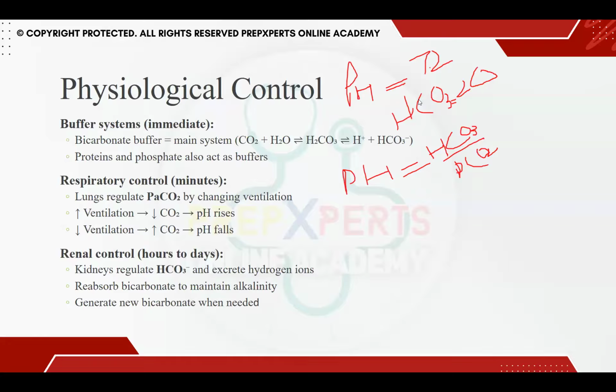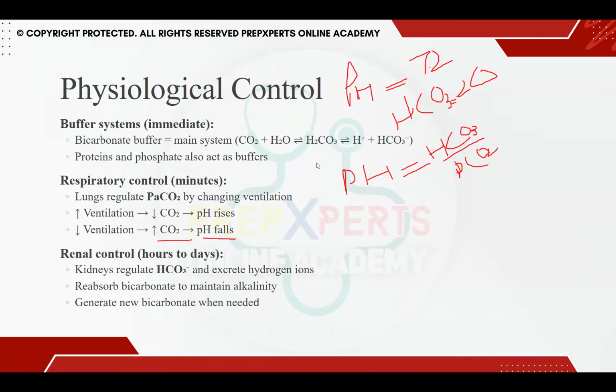To compensate for the decrease in pH and return it to normal, your PCO2 will also decrease. There is an inverse relationship: when PCO2 decreases, pH increases. This is how the body maintains your normal pH. Similarly, when ventilation falls, PCO2 increases and pH falls. It happens in respiratory acidosis.